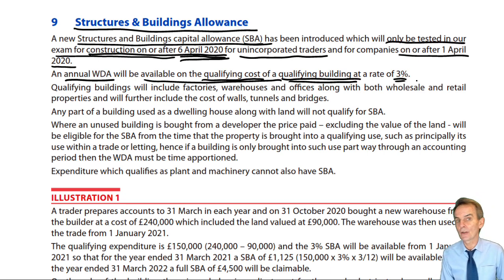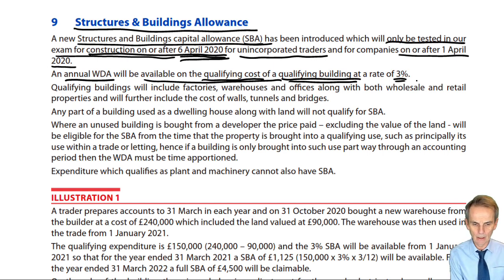Again, there are a lot of other peripheral issues contained within any study manual that you may have chosen to acquire, but the stuff that is in here is stuff that you really, really need to know to be able to pass this exam. So, for such construction costs incurred on or after the 6th of April 2020 for income tax unincorporated traders and corporate tax incorporated traders, we get this annual writing down allowance at a rate of 3% straight line based on original qualifying cost. It says there of a qualifying building.